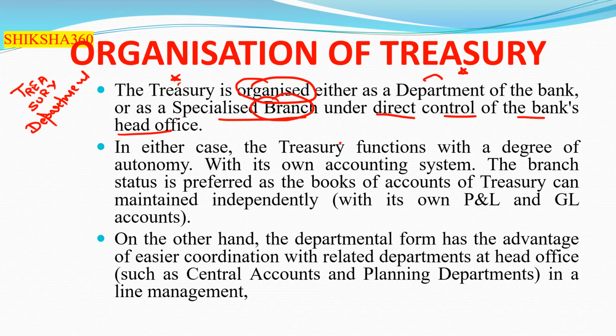So they can be either a separate department or a specialized branch, basically under the direct control of the head office.